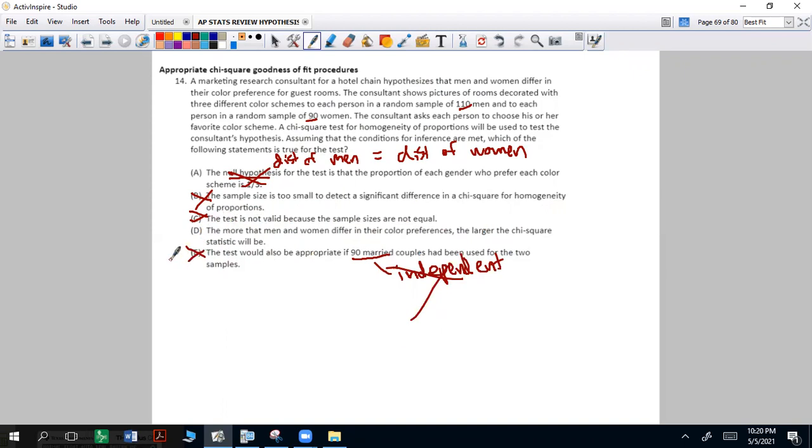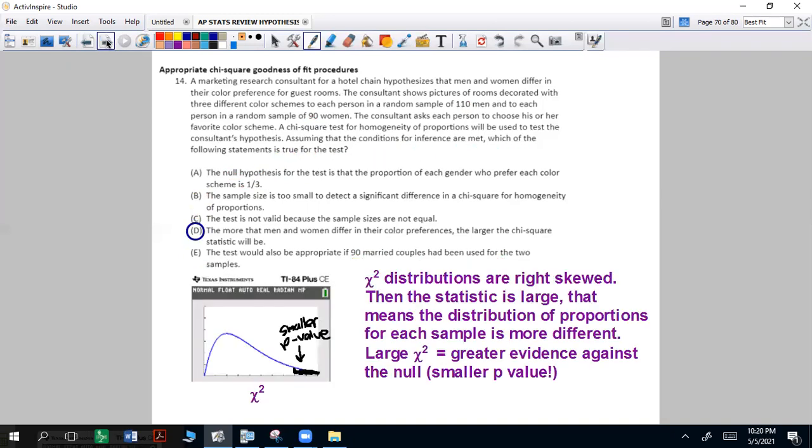But here's why. A chi-square distribution is right skewed. So when you have a larger chi-squared statistic, it means the proportions are off more, meaning that you have greater evidence against the null, aka a smaller p-value. So the bigger the chi-squared, the more they're going to differ.